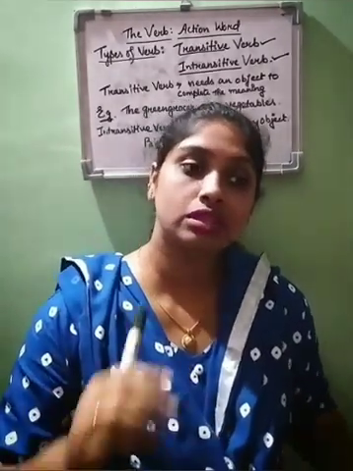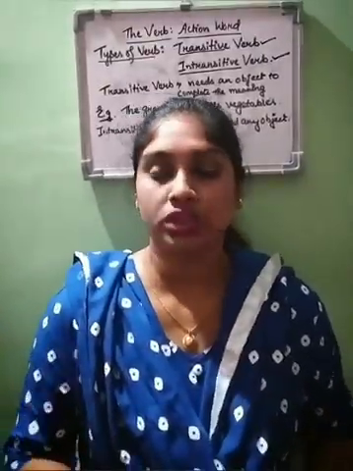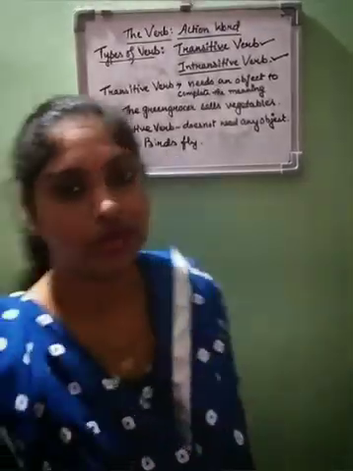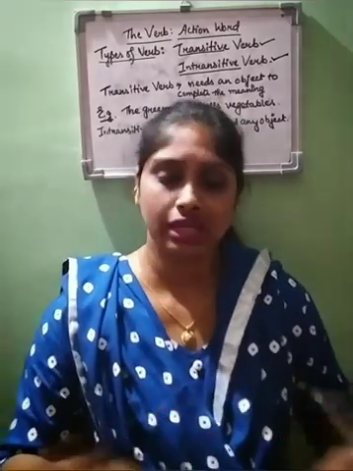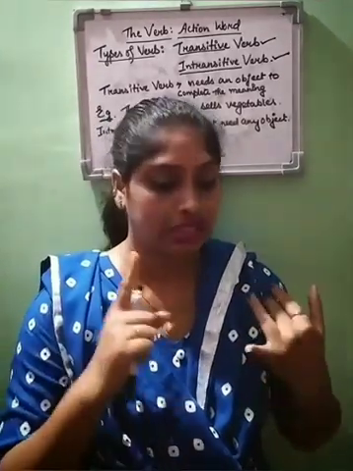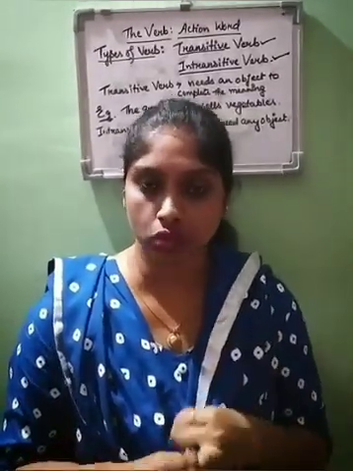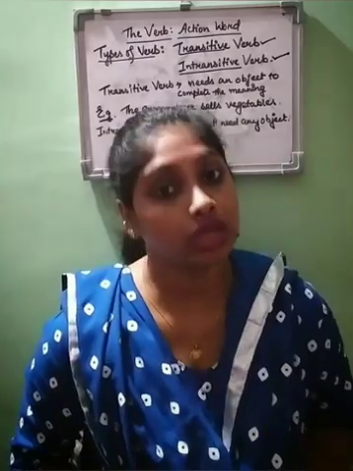And an intransitive verb is completely the opposite, which does not need any object. Without any object it can mean completely, so the meaning of the sentence will not be hampered. For example, birds fly. We all know that birds fly. After this we don't need anything. Within these two words the meaning is already complete. So when we need an object to complete the meaning of the sentence, that is called a transitive verb, and when we don't need any object to complete the meaning, that is called an intransitive verb.